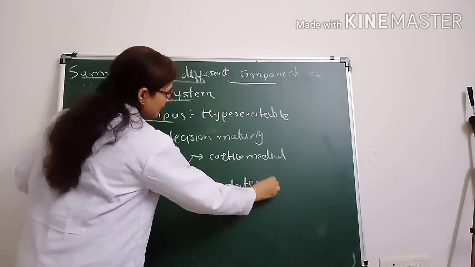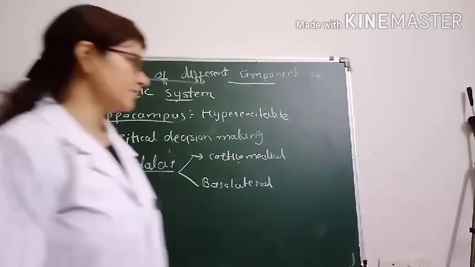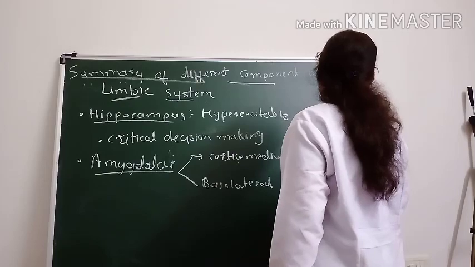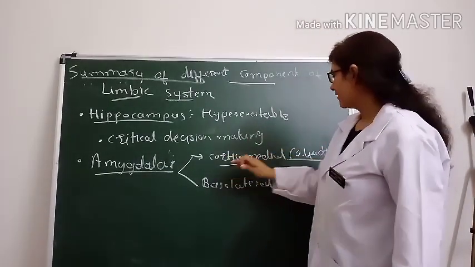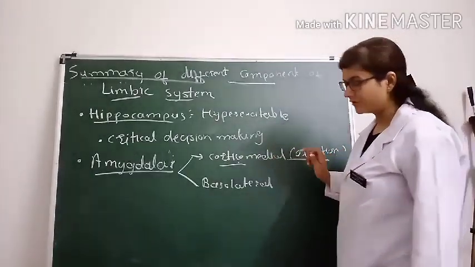This corticomedial part has a function with olfaction, and in the lower animals this is very well developed. In humans it is also present, and it mainly has the function with olfaction.